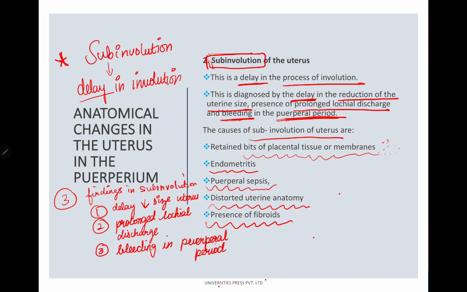So what are the causes of subinvolution of uterus? So there are some bits. What bits? Placental tissue or membranes, some bits. Second is endometritis.